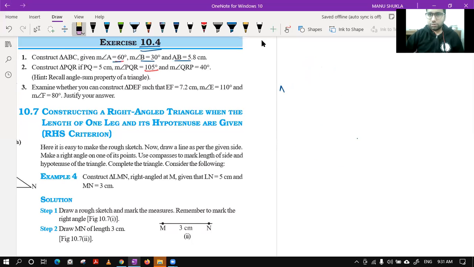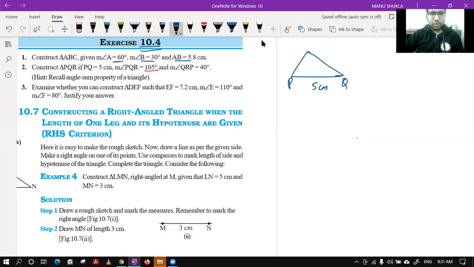Let's see question number 2. They are saying construct triangle PQR if, so we have a triangle PQR. This is the rough diagram. Rough diagram is very important for you. Before starting the question or before starting the construction, always make a rough diagram. So let's see. PQ is given to you as 5 centimeter.